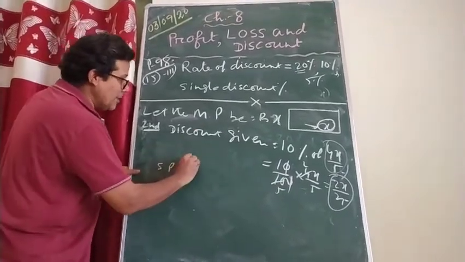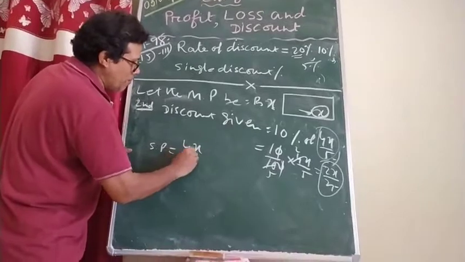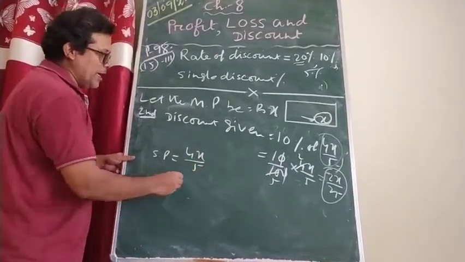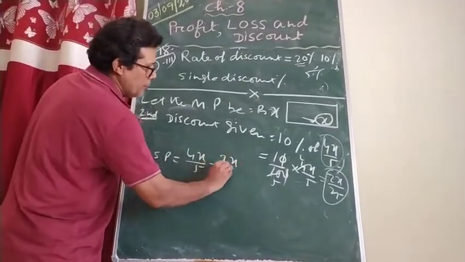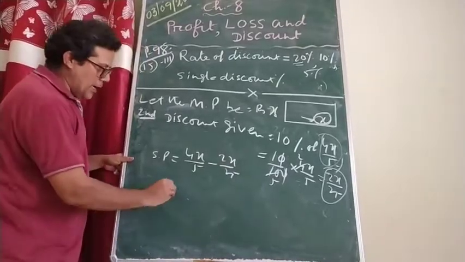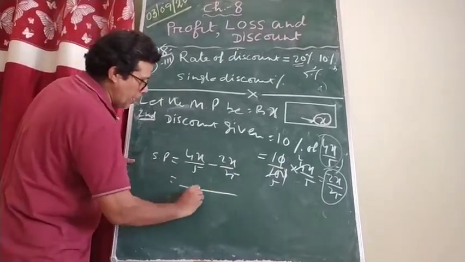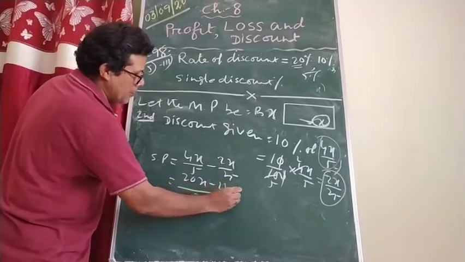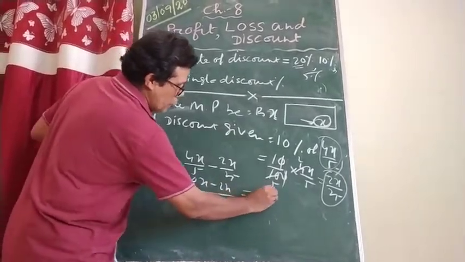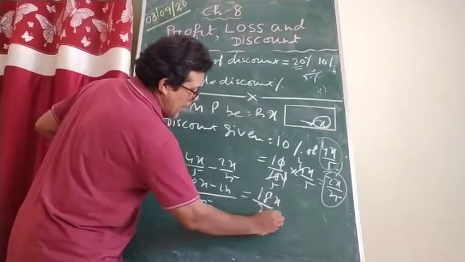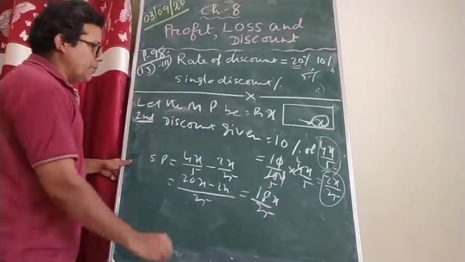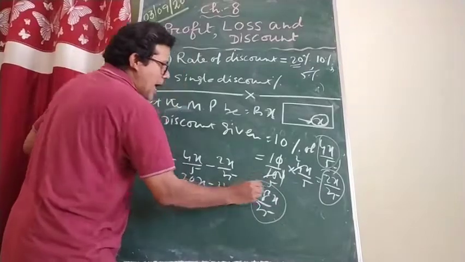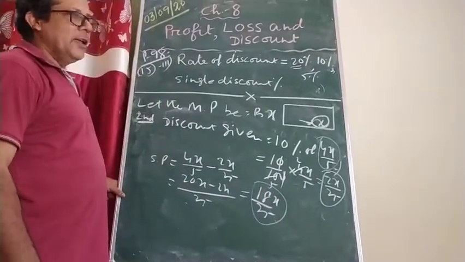How much he asked? He said, sir, you have already given my nephew 4x by 5 rupees, from that we subtract 2x by 25. So how much am I supposed to pay him? 25, beta. 20x minus 2x is equal to 18x by 25. I am supposed to give him, and I paid the money.